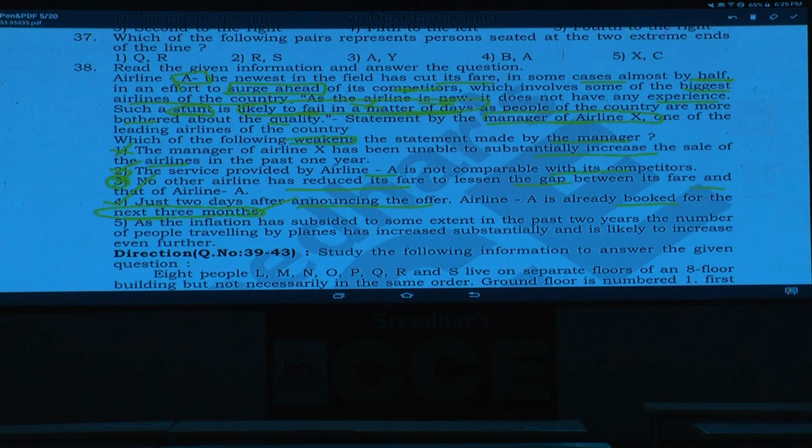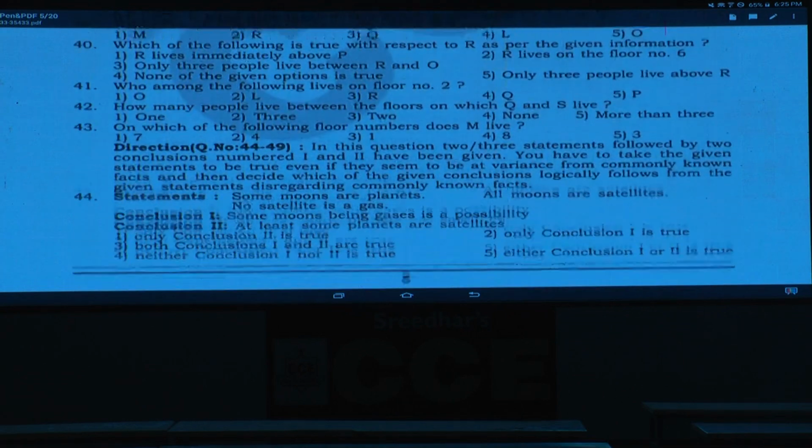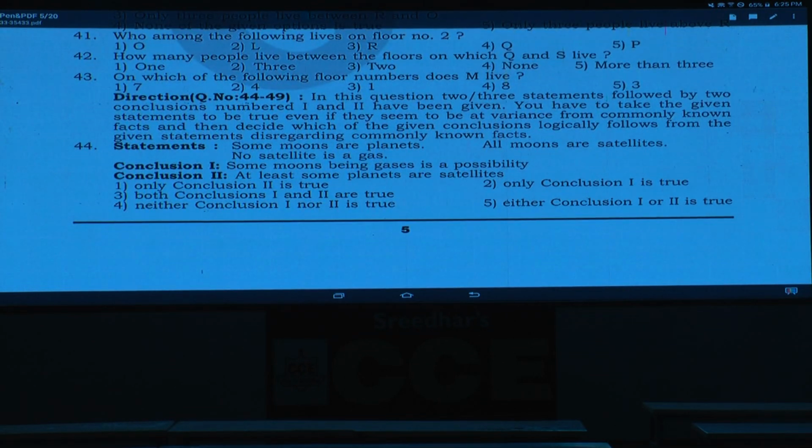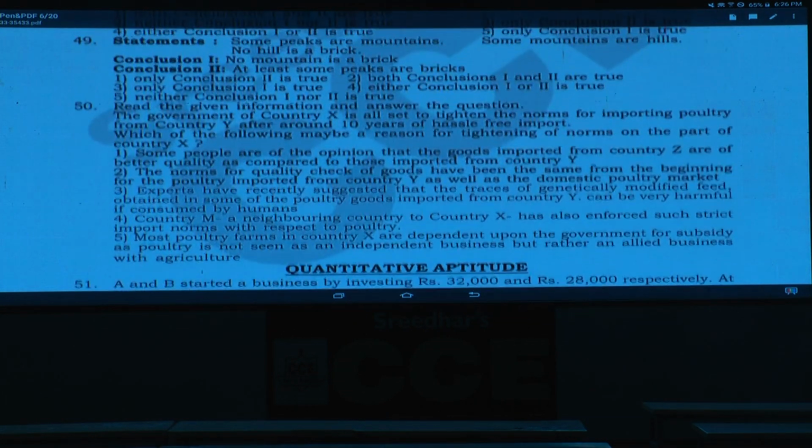Done with this? Then 39 to 43. Now question numbers 39 to 43 are not required at all. The next one, 44 onwards. Question numbers 44 to 49. Syllogisms. Any question among these 5? Then question number 50. What is question number 50 here?